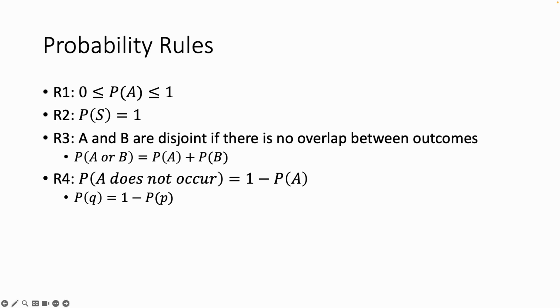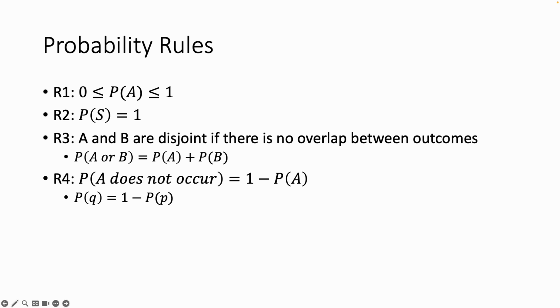And if we roll a 4, there's a possibility that there's a 2 that we rolled, so we get 6. And if we roll a 6, there's a possibility of getting a 4 and 2, which means that we also have met the other requirement of A or B. So A and B can actually coexist, which means that there is overlap, which means that they're not disjoint. Disjoint just simply means there's no overlap between the possible outcomes.